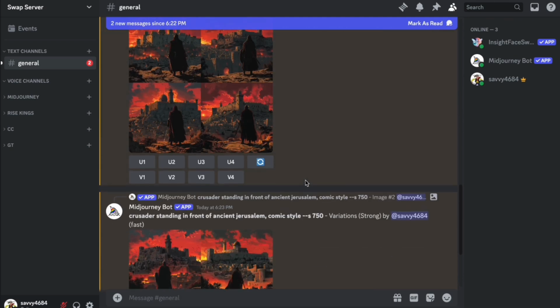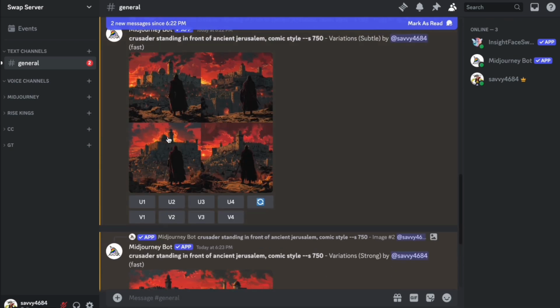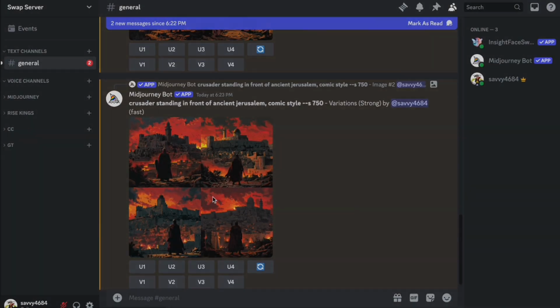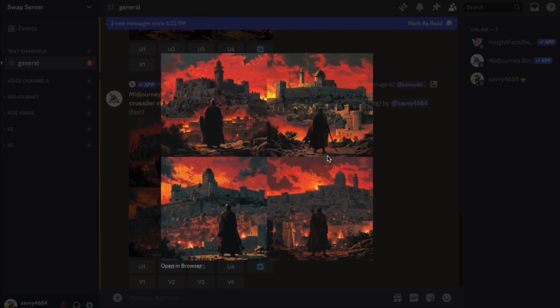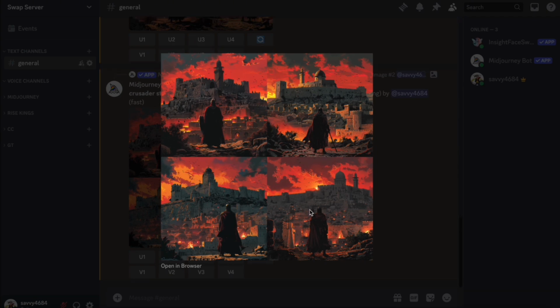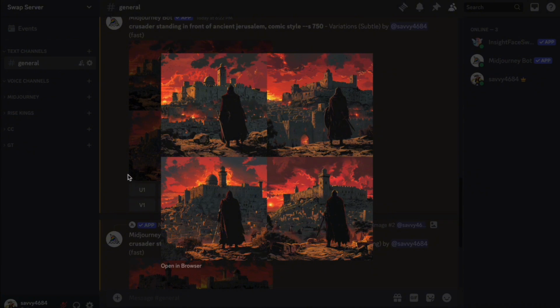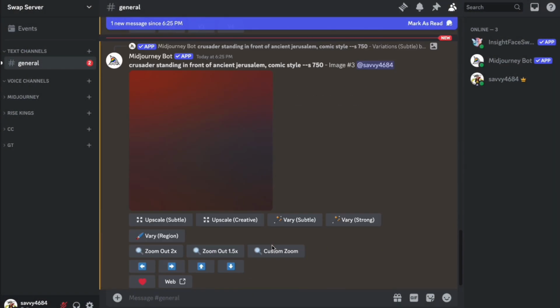Now looking back at our very strong and very subtle results, you see here there's a bit of change, a different character right here, and in the strong result the character moves more over, and in general there's more differences. In this case the lighting is not that great, so I won't take any of those, but let's take, for example, here, I really like number 3, so I'll press scale 3 on that.